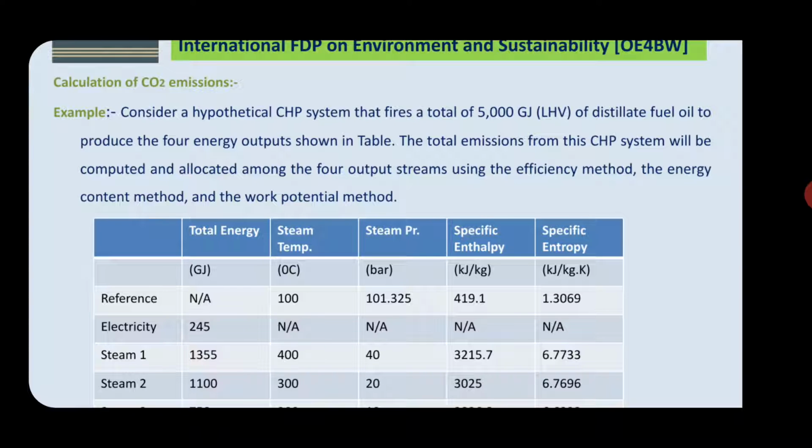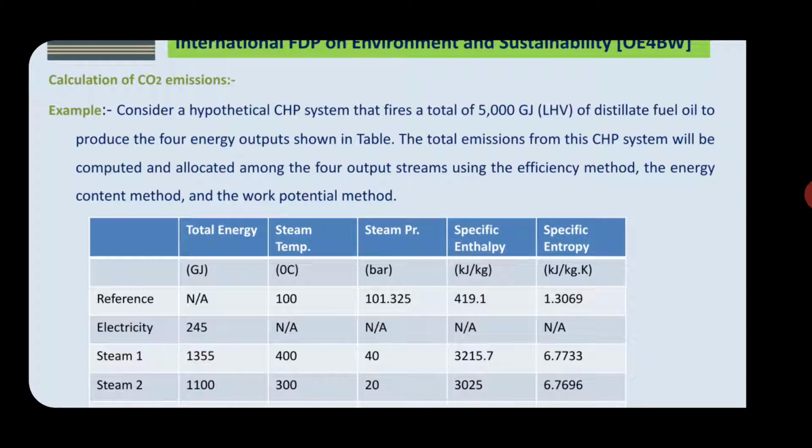These are the data given for the above plant, in which total energy, steam temperature, steam pressure, specific enthalpy and specific entropy are given. For reference, total energy is not applicable.